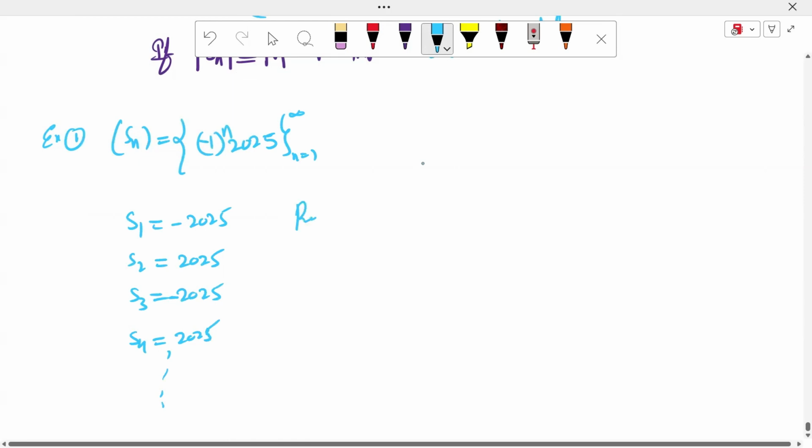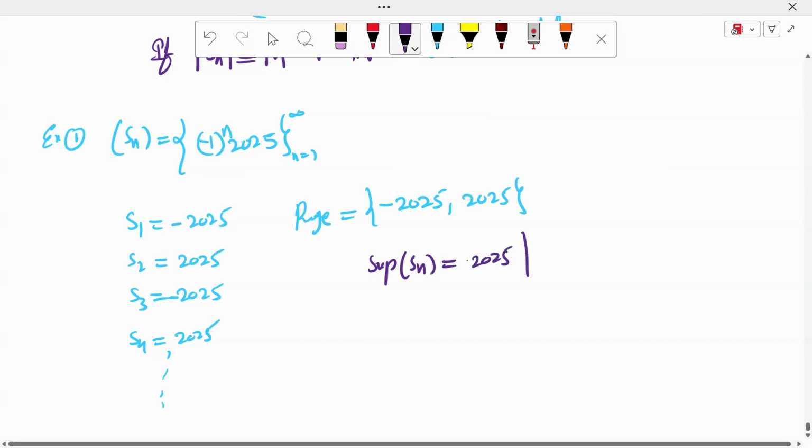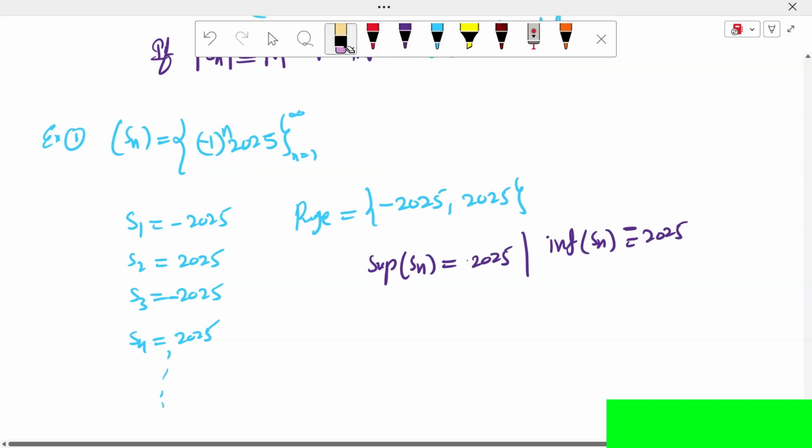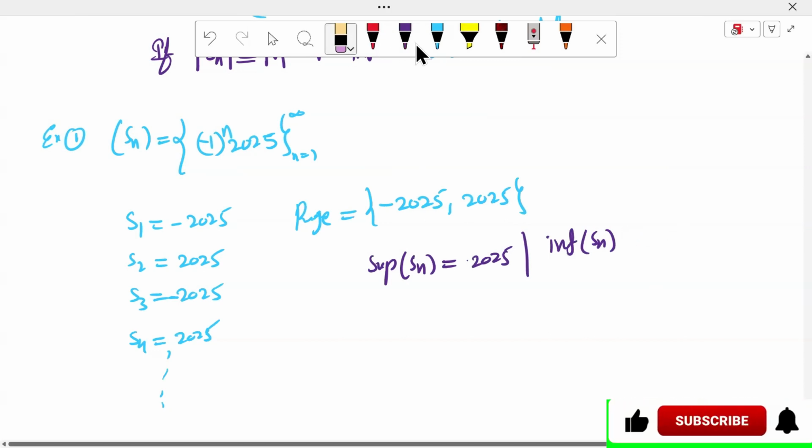What is the range? The range is the collection of distinct terms of the sequence, which is minus 2025 and plus 2025. The supremum of the sequence Sn is 2025, and the infimum is minus 2025.